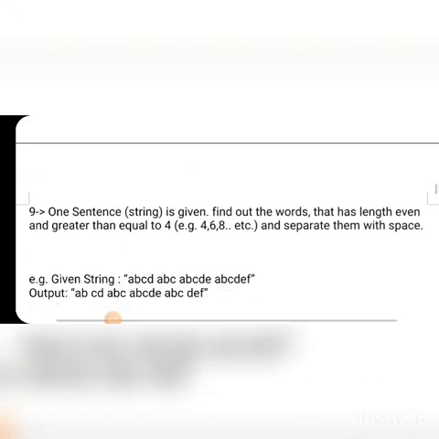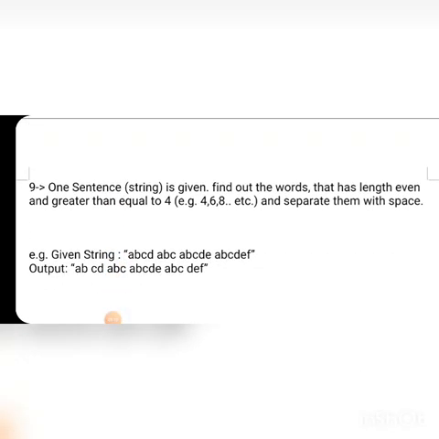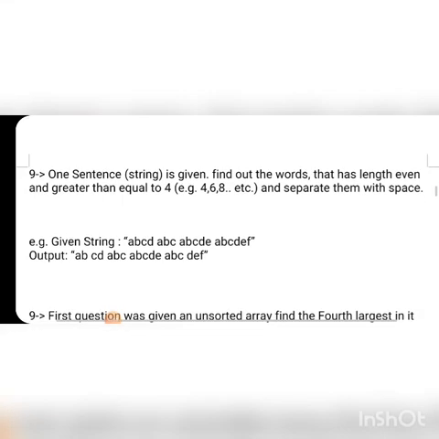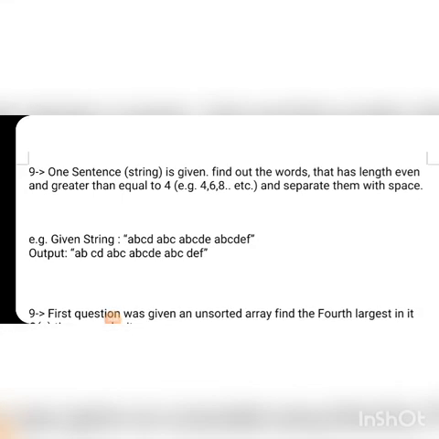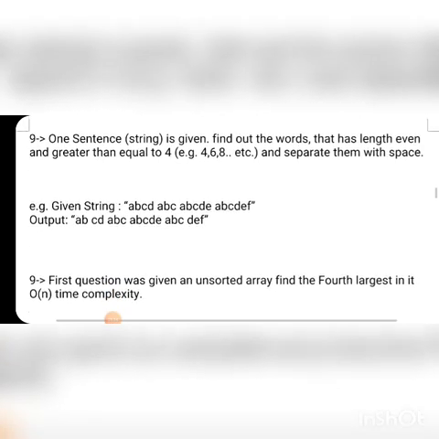And the ninth question they ask is: one sentence is given in a string. Find out the words that have even length greater than or equal to 4, for example 4, 6, 8, etc., and separate them with a space. For example, given a string a b c d, the output is in the form of a b c d, a b c, a b c d and so on.